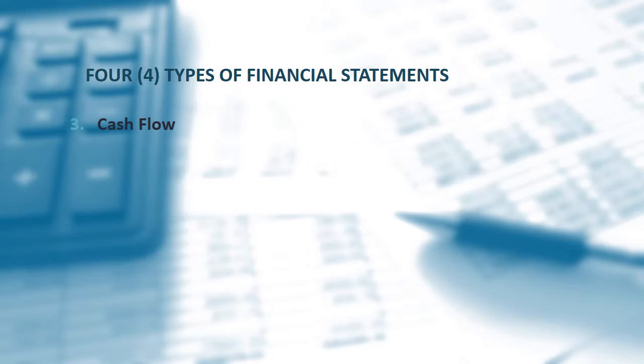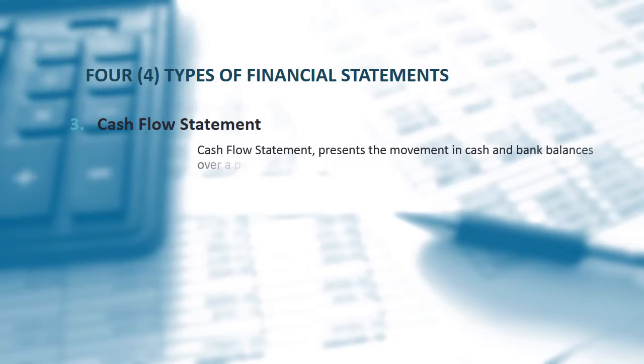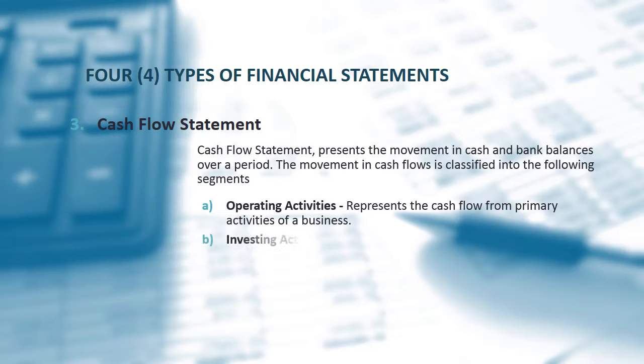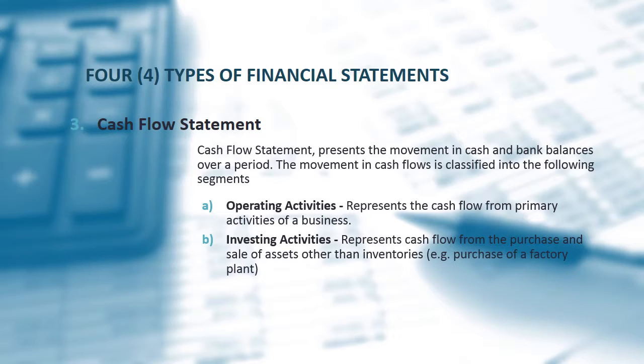Cash flow statement. Cash flow statement presents the movement in cash and bank balances over a period. The movement in cash flows is classified into the following segments. Operating activities represents the cash flow from primary activities of a business. Investing activities represents cash flow from the purchase and sale of assets other than inventories.